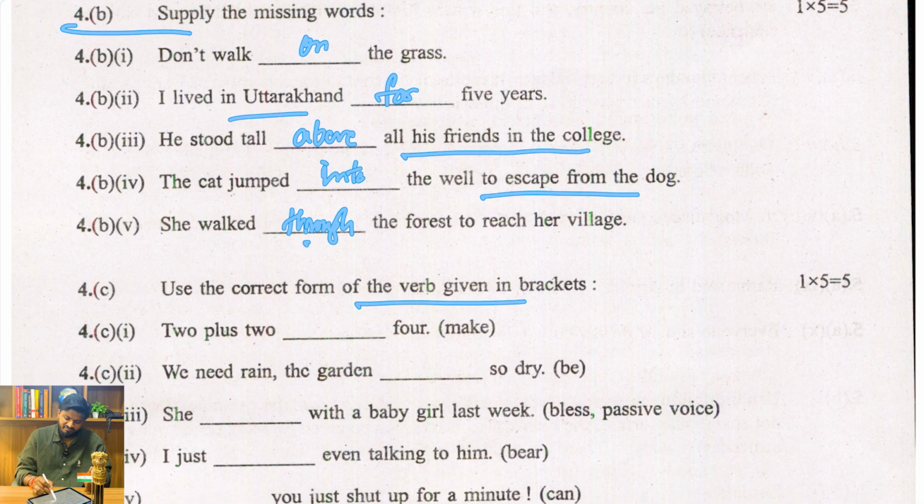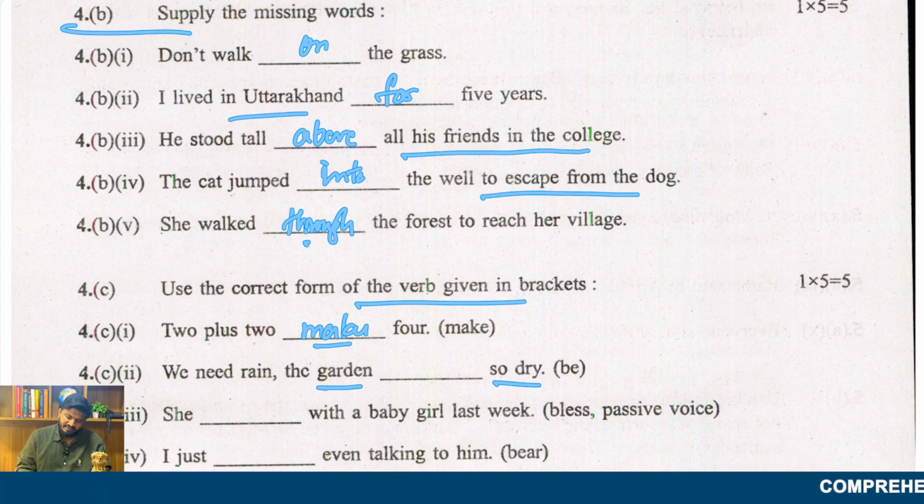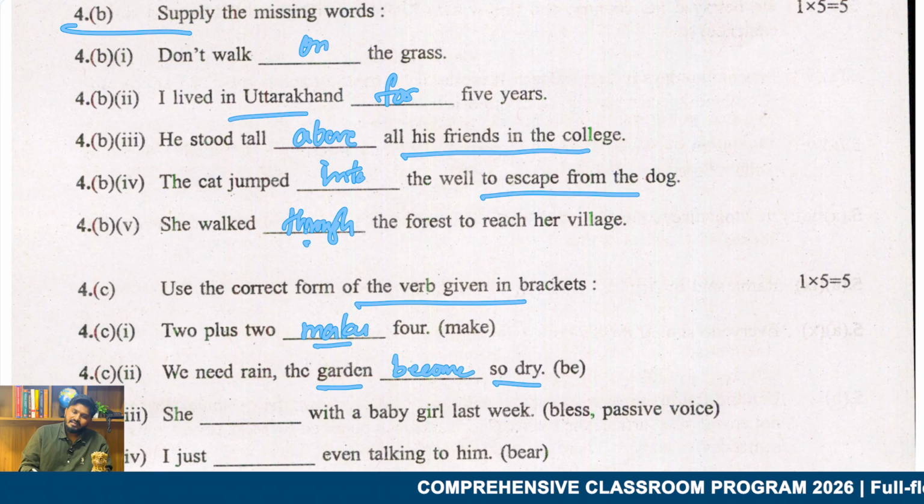Then use the correct form of the verb given in the bracket. "2 plus 2 dash 4 make." So here, "2 plus 2 makes 4" should be the right answer. And "We need rain. The garden is so dry." So we need rain because the garden has become so dry.